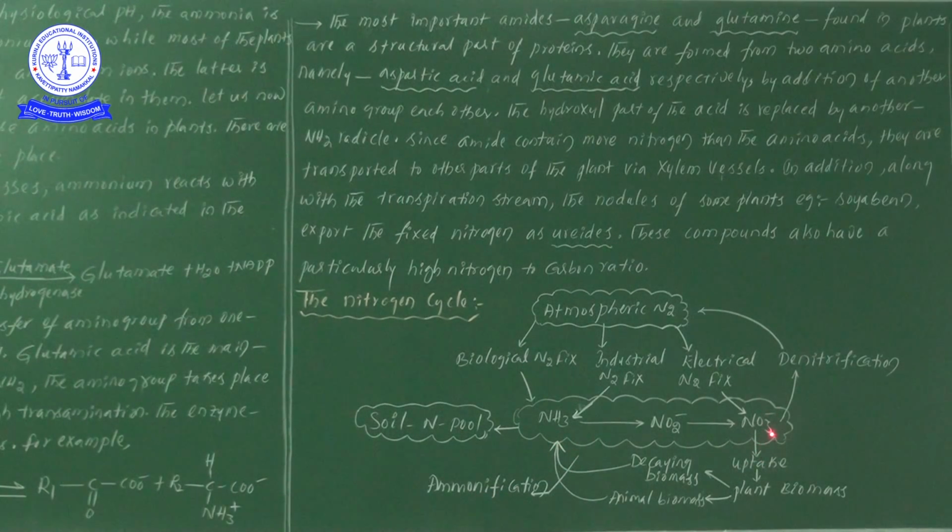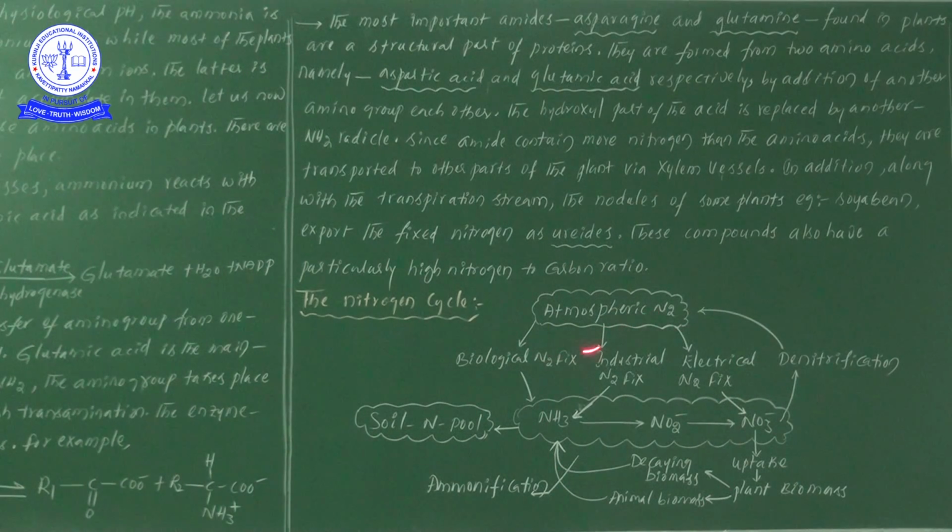And one more important process is there: the nitrate compounds in the soil, in the presence of denitrifying bacteria, Pseudomonas and Thiobacillus, which we saw in a previous video, are converted into atmospheric nitrogen. That process we call denitrification. Likewise, this is the nitrogen cycle.